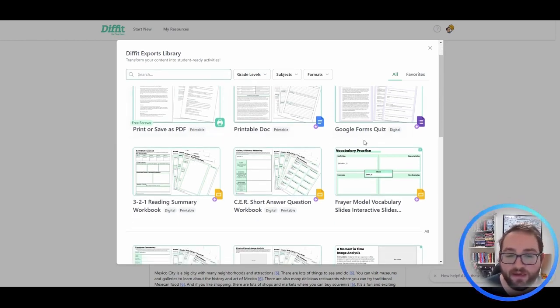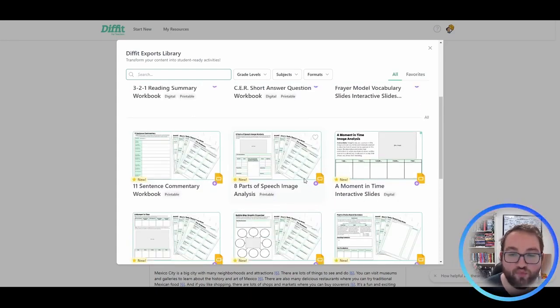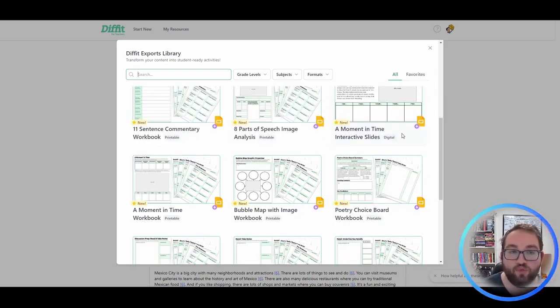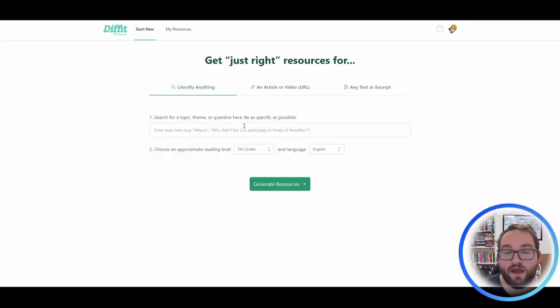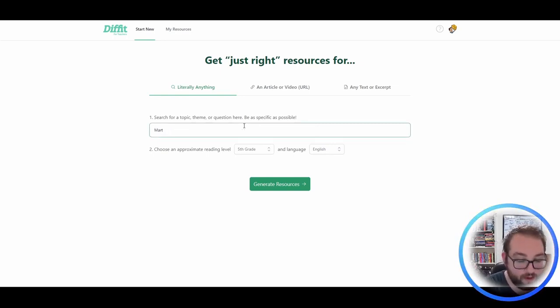So you can make it a PDF, you can make a quiz, you can make short answer, Google Sheets, whatever you feel like is best for your students, and you can edit it completely to your own accord based on what you want to teach. Let's come in here, and since we just passed Martin Luther King Day, let's learn more about Martin Luther King himself. Right? I'm going to come in here, I'm going to type in Martin Luther King, and I'm just going